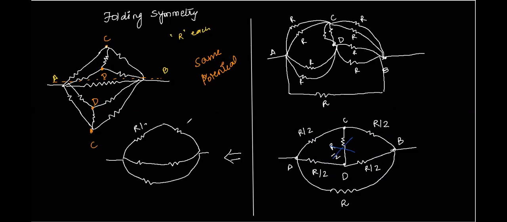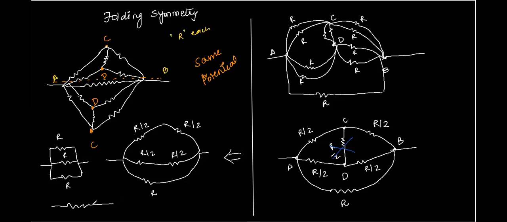Okay. So now the circuit behaves something like this. R by 2, R by 2, R by 2, R by 2, and R. Right? Clear? Yes, sir. Each of the three branches will be R. What should be the net resistance therefore?